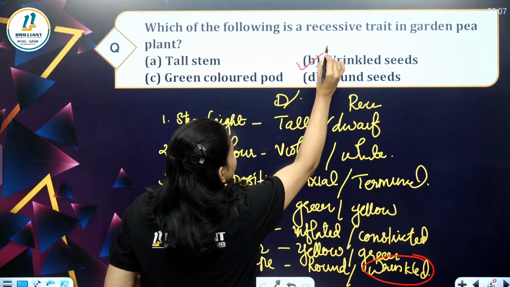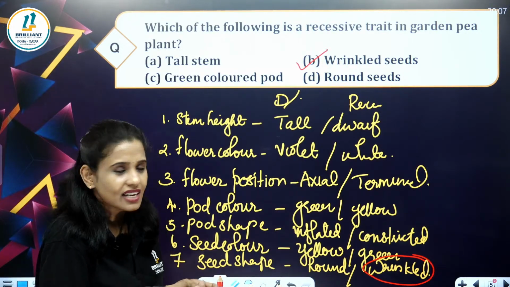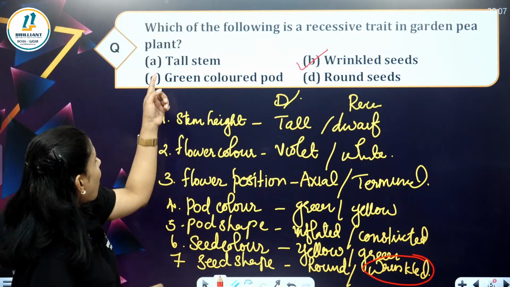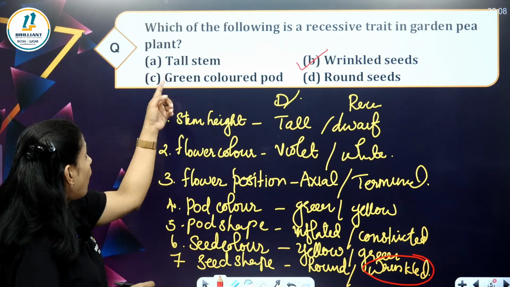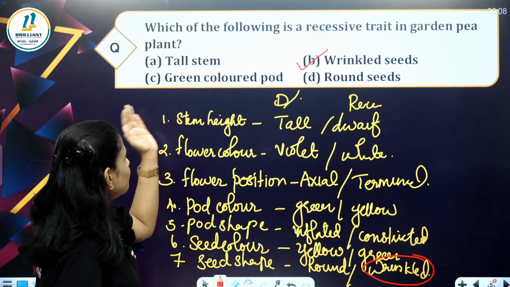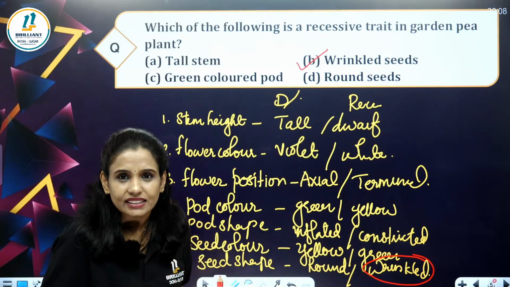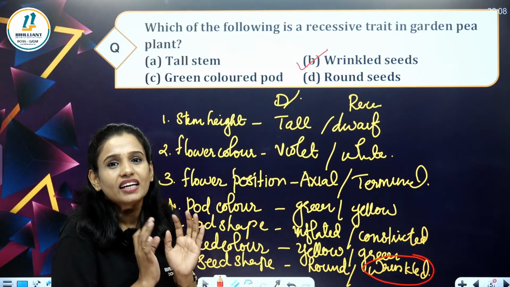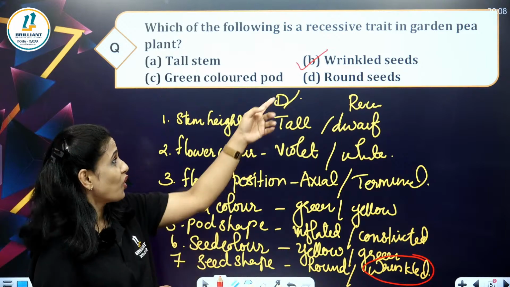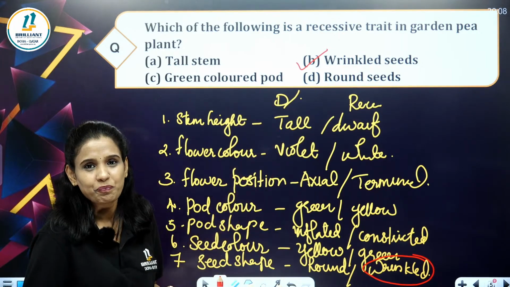So, which one is the recessive trait in a garden pea plant? It is wrinkled seed. All these 3 are dominant characters. See, tall stem, green colored pod, round seed, all these are dominant characters. Only one is recessive, that is wrinkled seed.